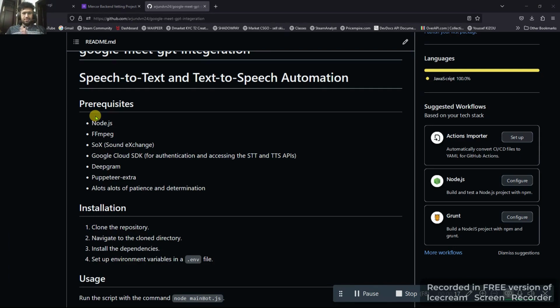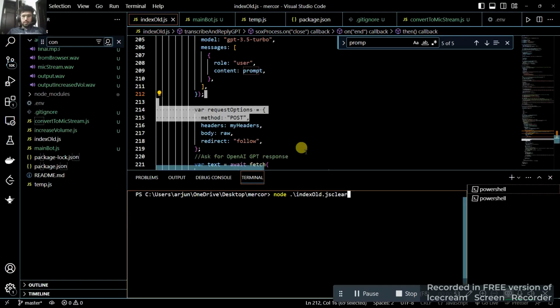For the prerequisites, I am doing this on Node.js and using Google Cloud, as required in the backend role. Then I'm using FFmpeg to convert the audio into different bit rates. Then I'm using SoX to record my browser's audio, not the screen, just the audio, to be processed and transcribed. Then we are using Deepgram or Google Cloud to convert speech to text. So let's go and start.